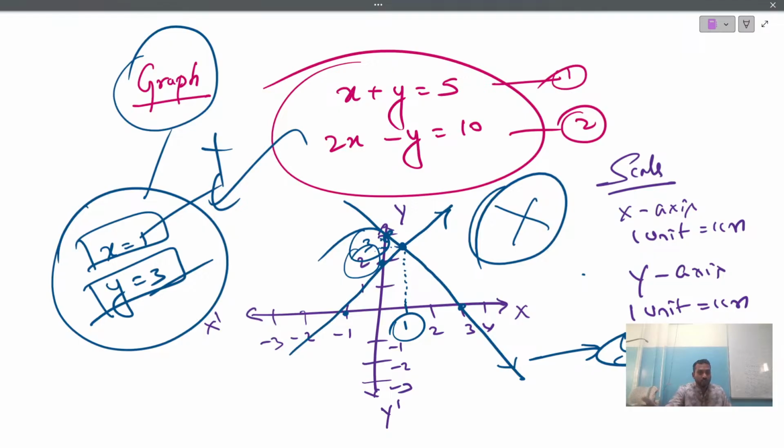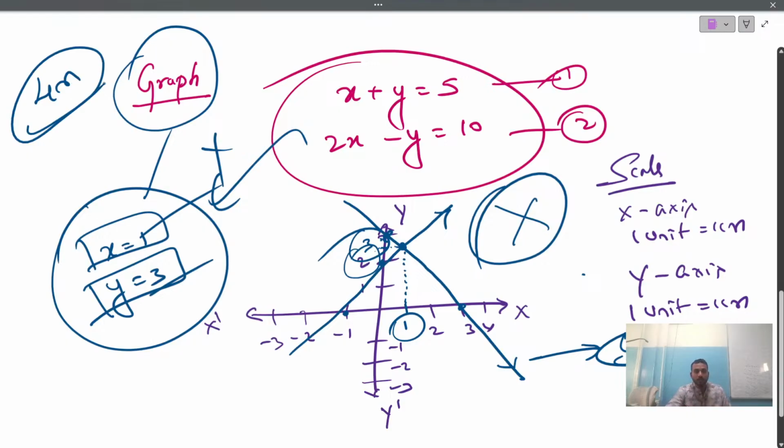So we are done with the two theorems, and then next we have done with the graph, so that we have achieved 4 marks. Again, I am repeating, if you have any doubts with the theorem, no worries. Look at the theorems video, you will get all the theorems. If you have a doubt with the graph, no worries, I'll share the video in which the graph part is covered.